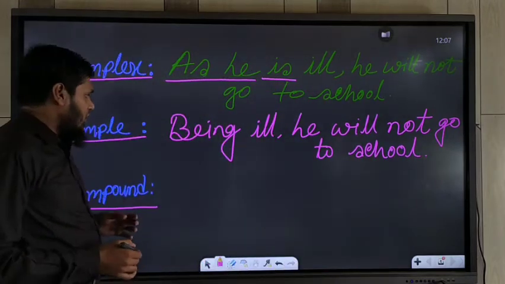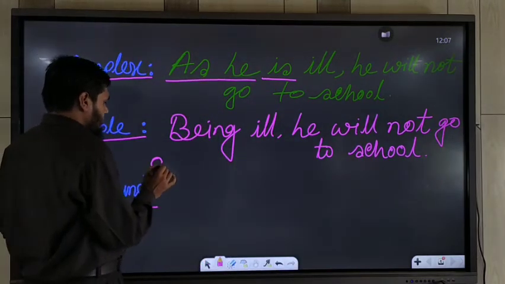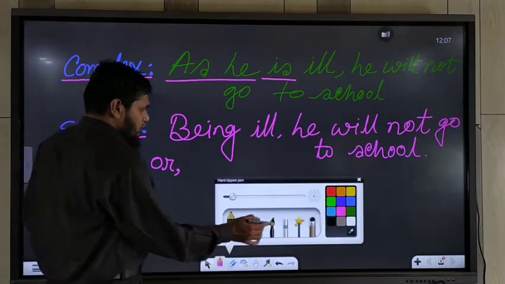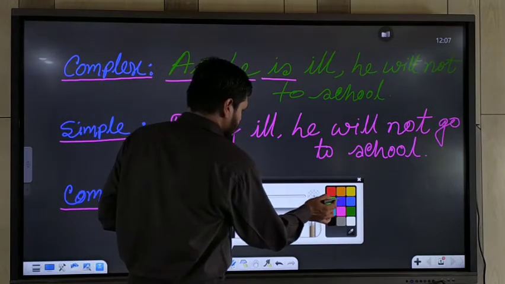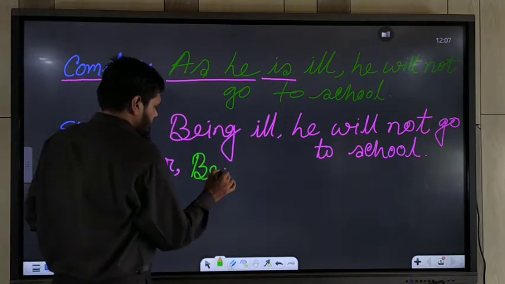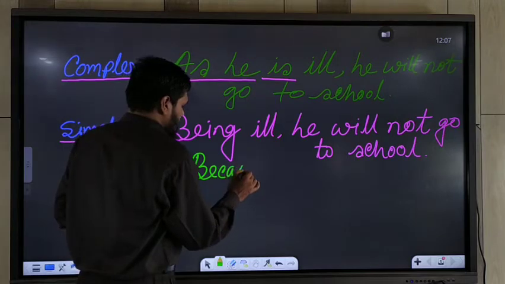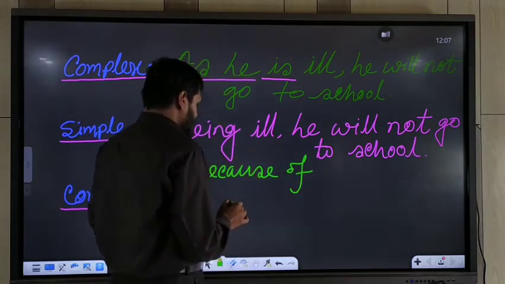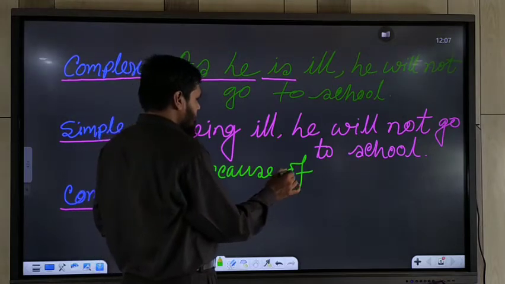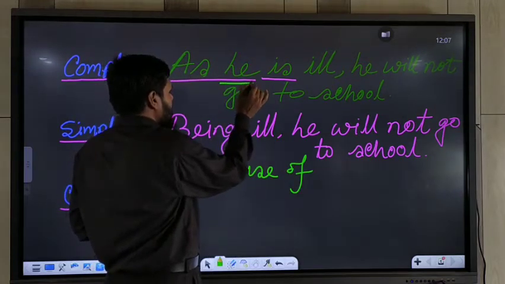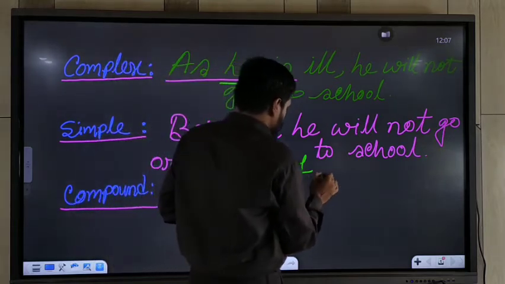Okay, or you may use another rule like this: because of. If you use because of, that time you should use the possessive form of the subject. What would be the possessive form? His.